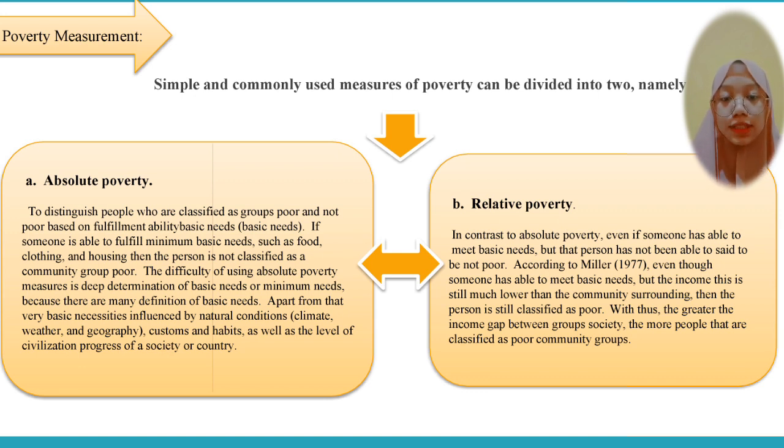Second, relative poverty. In contrast to absolute poverty, even if someone is able to meet basic needs, the person is not yet able to be said to be not poor. According to Miller, even though someone is able to meet basic needs, if the income is still much lower than the surrounding community, then the person is still classified as poor. Thus, the greater the income gap between groups in society, the more people are classified as poor community groups.